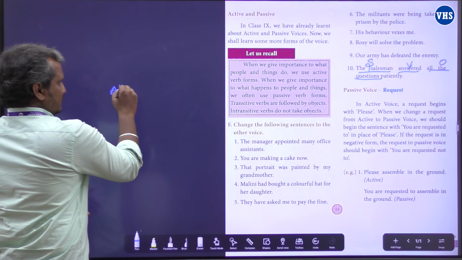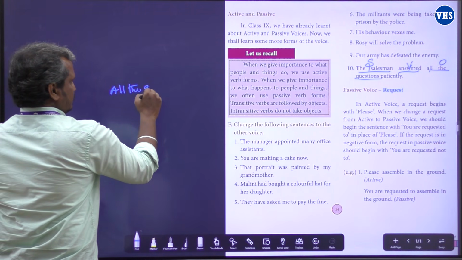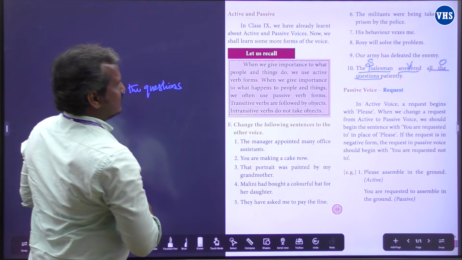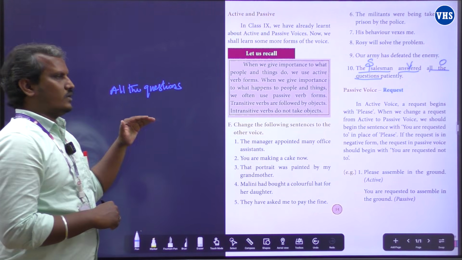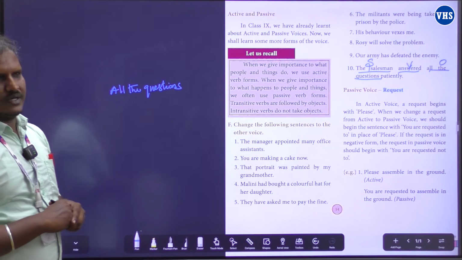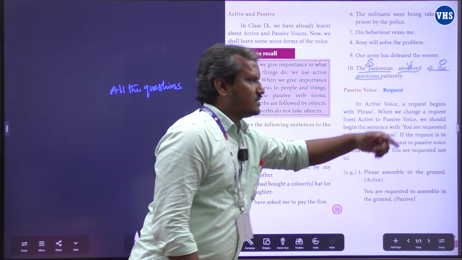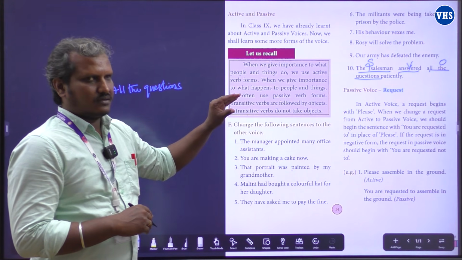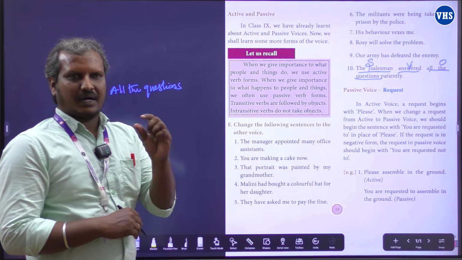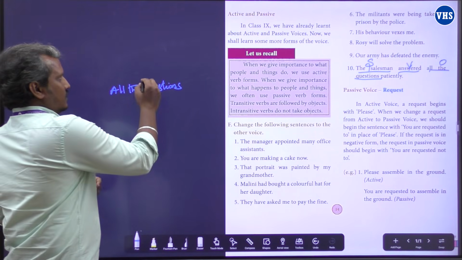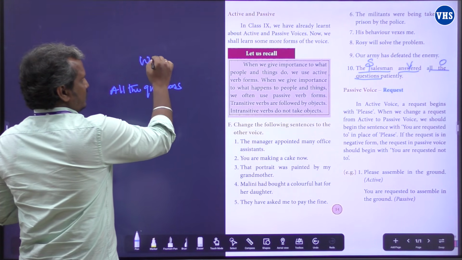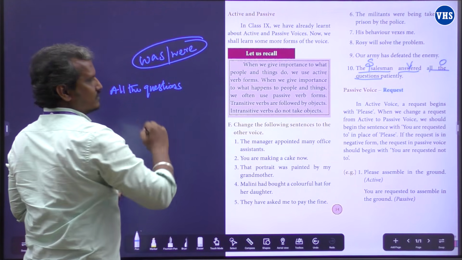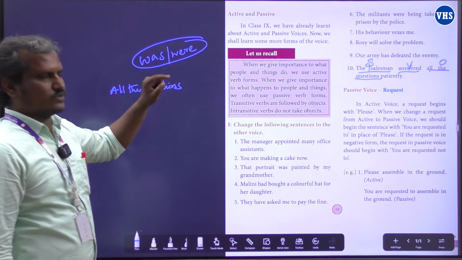All the questions. We got the subject. And we need a verb. Look at the action verb here. Answered. What is the tense? Answered, it's a past tense. So we need a past be form verb. We know, right? Was and were. These are the past be form verbs. We have to use any one from these two.